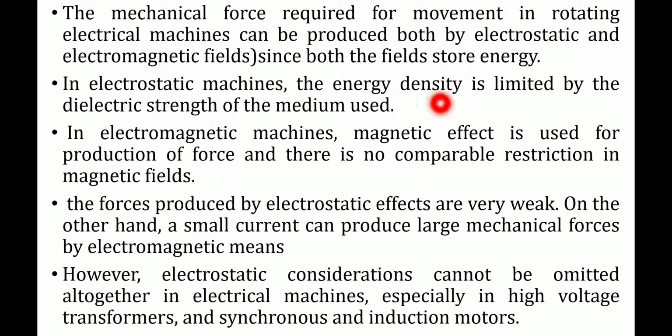This energy density is restricted by the dielectric strength of the medium used for designing the machine. So in electrostatic machines, the energy density is limited by the dielectric strength of the medium used. But in the case of electromagnetic machines, there is no restriction on the flux density, because the magnetic effect is used for the production of force.